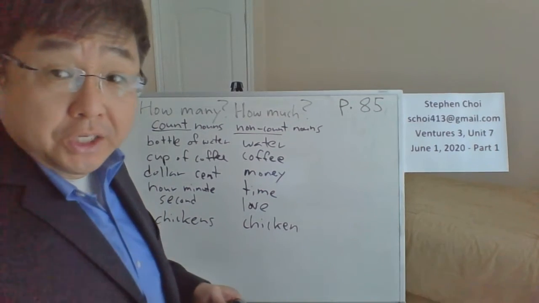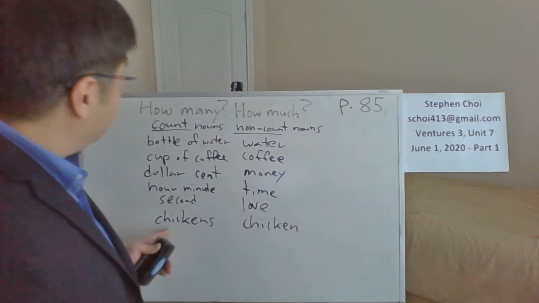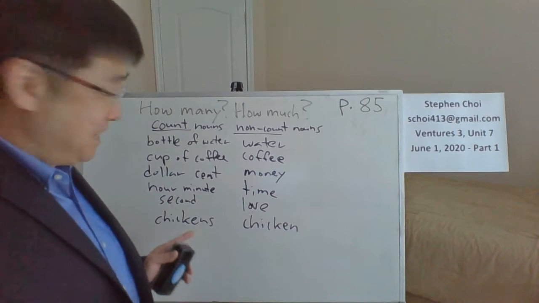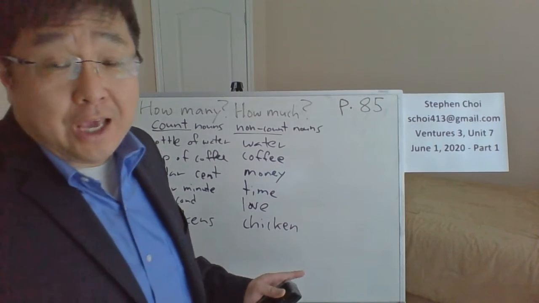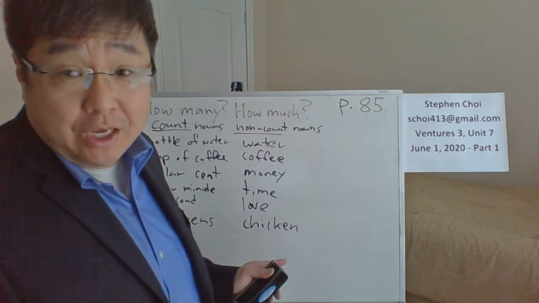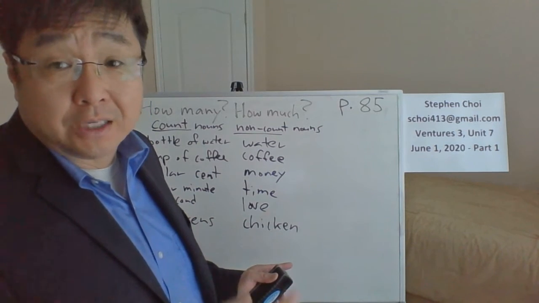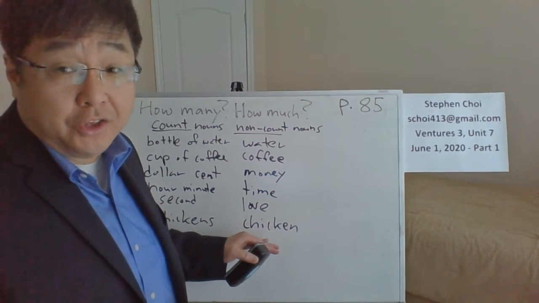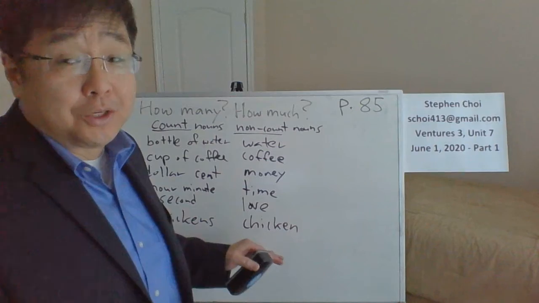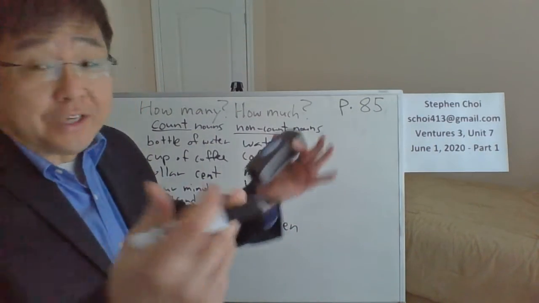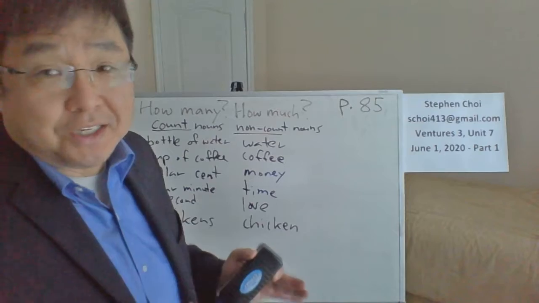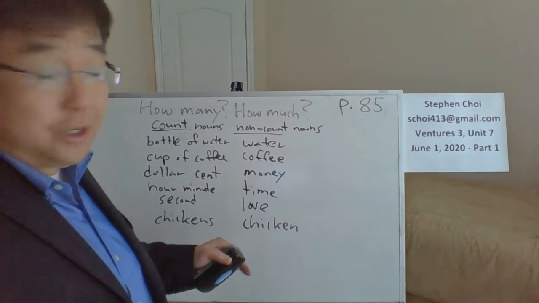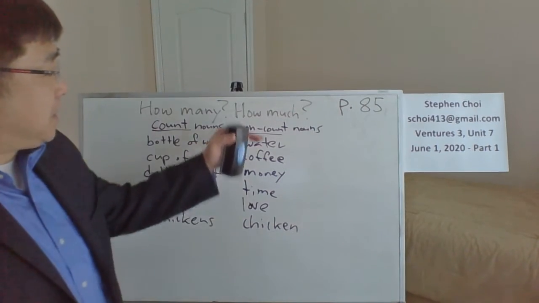Okay, I see 3 chickens in the backyard. Then it's a count noun now, like you want to buy 3 chickens. But if you want to eat chicken at a restaurant, or if you say that's my favorite food, as a food, it's a non-count noun. You don't say I love chickens unless you really like those animals and want to kiss every chicken that you see. So you say I love chicken, meaning as food. That's singular and non-count.